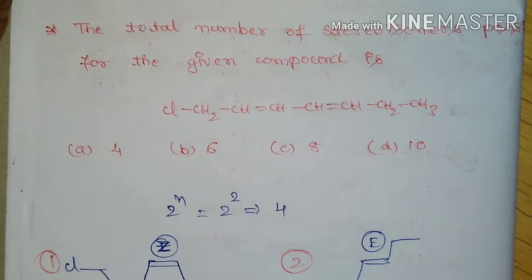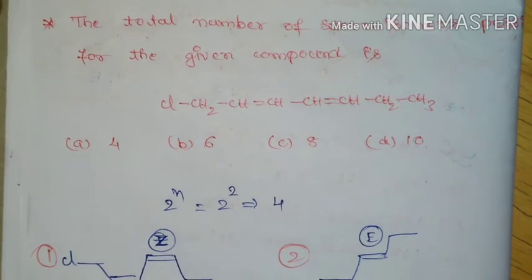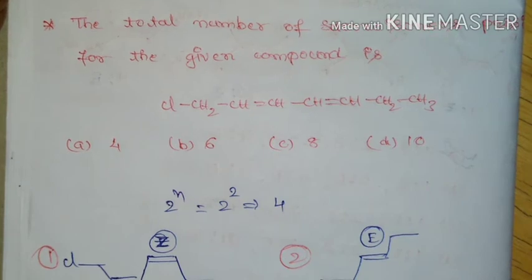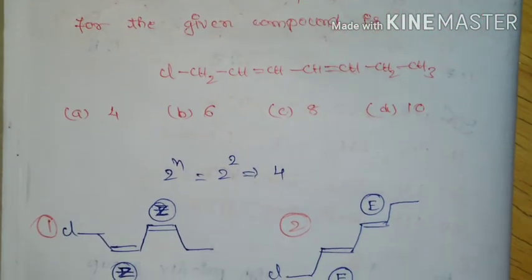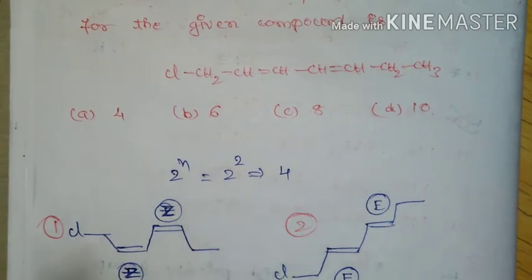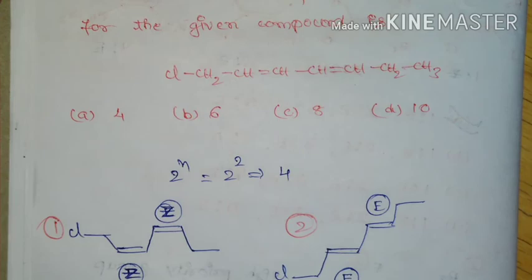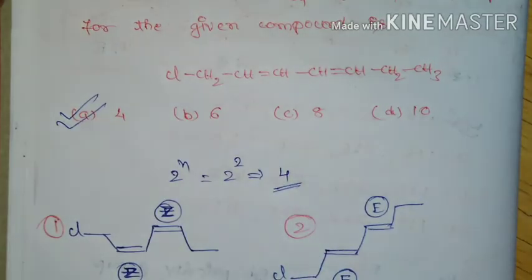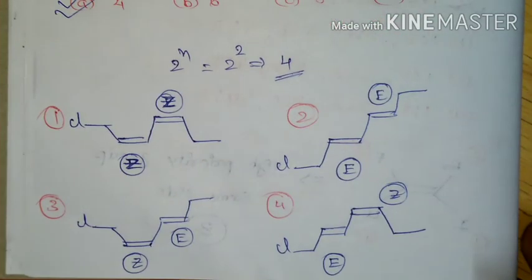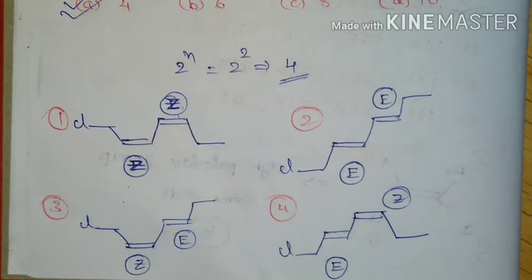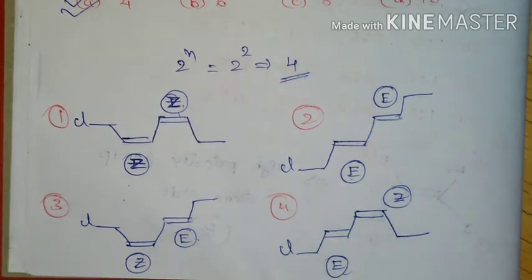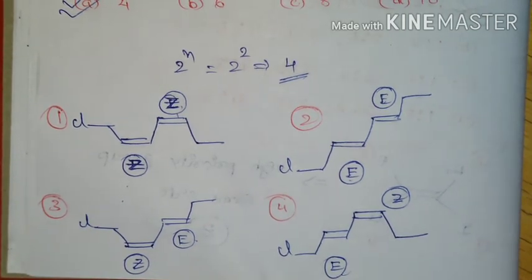Next question. The total number of stereoisomers possible for the given compound is. So here this is the molecule given and we need to identify the total number of stereoisomers possible for this given compound. So we can use the 2 power n formula, that is 2 power 2. Here there are 2 double bonds, so we are going to get 4 stereoisomers. That is, option A is correct. So it can have ZZ, EE, ZE, EZ. So these are the 4 possible stereoisomers for the given compound.